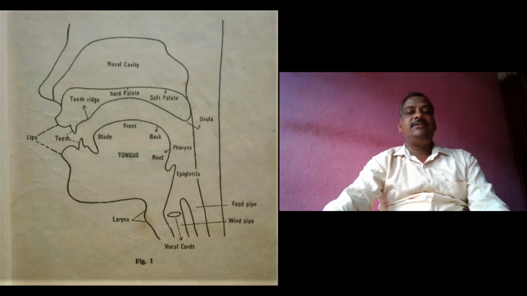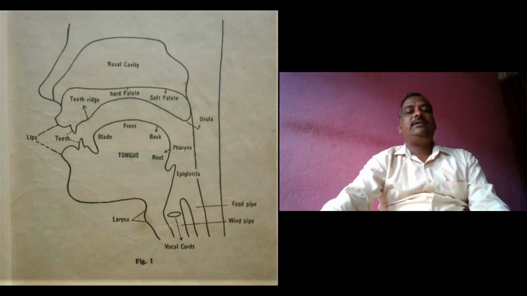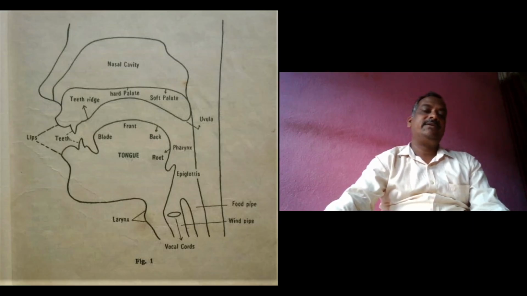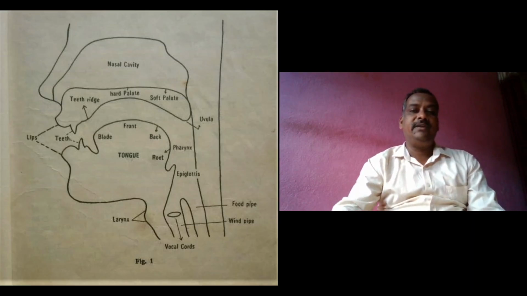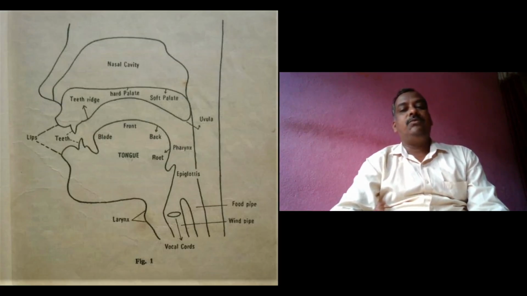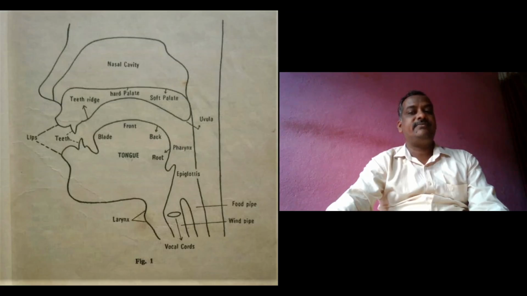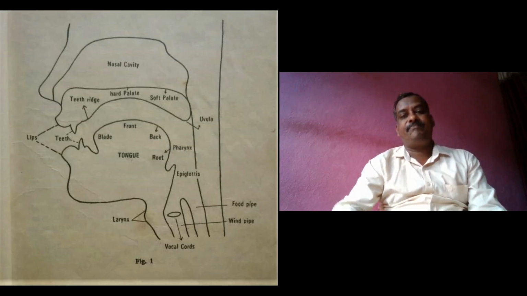At the same time, we also went through the vocal cords, their function as a valve, and how they control the egressive air stream, that is, the air which we breathe out, whether the sound is voiced or voiceless. All these things were included in the last segment, that is, the phonatory system.